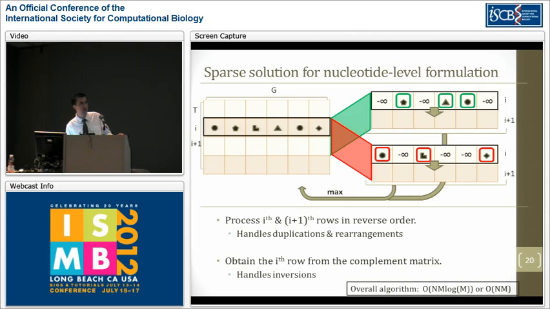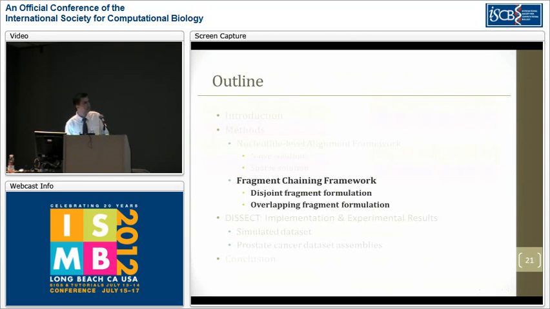In order to handle the backward transitions, we can run the entire algorithm in a mirror image fashion from right to left, do all of the computations separately, and merge them. And for inversions, we can simply take the entire ith row from the complement alignment matrix. After we merge all of these 8 subcases into a single row and do the computations for the entire alignment matrix, we would have solved our transcript to genome alignment problem with structural alterations in order of nm log m time for convex gap penalty functions and nm time for simple convex gap penalty functions. This concludes the part of my presentation on our nucleotide level alignment framework.